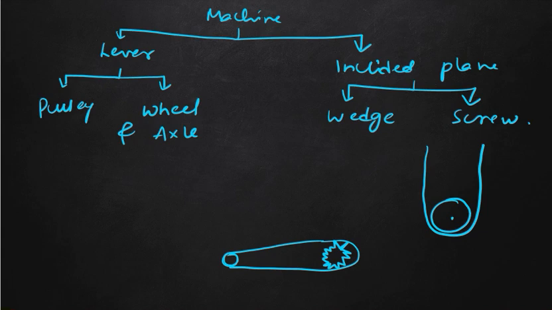What is a wheel and what is an axle? To hold this wheel, there is generally one axle like this, of cylindrical shape. So this will be the axle, and here the wheel will be attached. With the support of this axle the wheel will rotate. So that is called our wheel and axle.